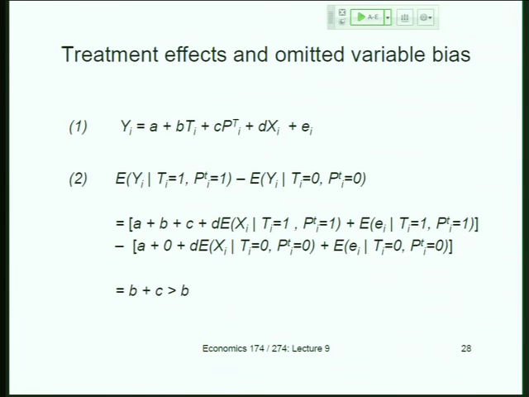And of course, B plus C is greater than B. So before, when we were doing the simple difference between the treated and the untreated schools, we were getting B. But just like when we looked at treated and untreated within the treatment schools, we're underestimating the effect. All the estimates I showed you before in terms of health effects are understating the true effects because they're missing the cross-school externality, which means the treated are gaining more if they're surrounded by treated, but even the untreated are gaining if they're surrounded by treated schools. So this is basically the same algebra as the within-school externality effect.